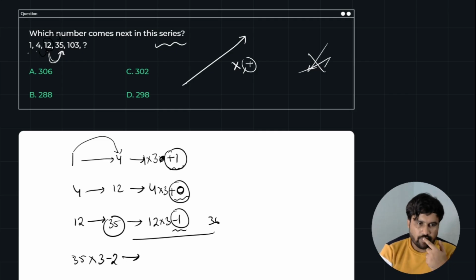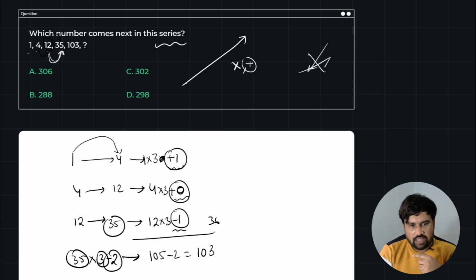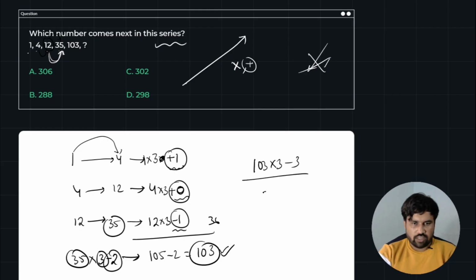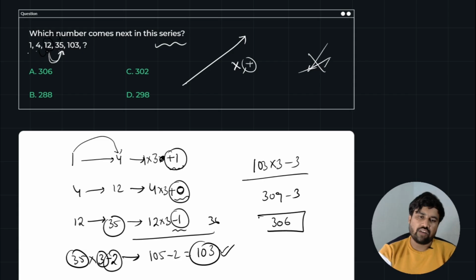We will see. 35 into 3, the answer is 105. 105 minus 2, the answer is 103. So it's correct. So our next answer will be 103 into 3 minus 3. So 103 times 3 is 309. Minus 3 is 306. So our required answer for this question is option A, 306.